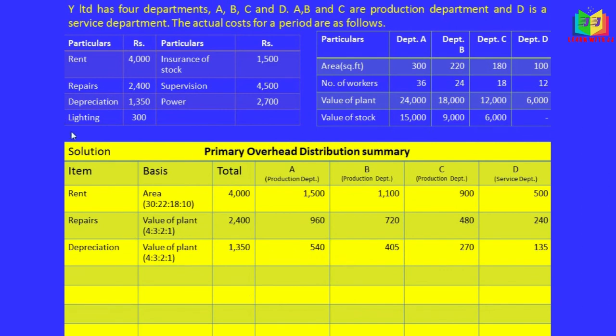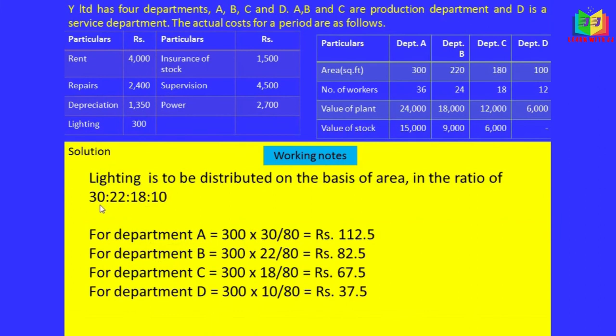Okay, and the next one is lighting. Lighting is based on the light points. If light points are not given, we can consider the area. So based on this area the lighting is to be apportioned, in the ratio of 30 is to 22 is to 18 is to 10.